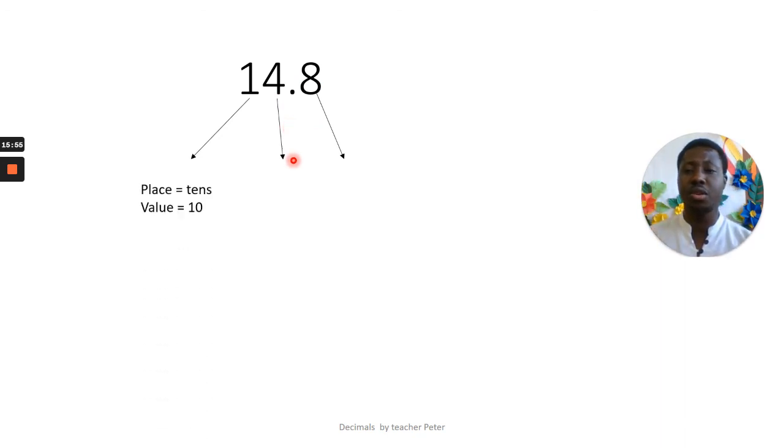So the first one we're going to look at is, what is the place of 1? 1 is in the tens place. This one is not tenths. This one is tens place. And what will be the value? The value will be 10. Let's look at 4. So the place of 4 is ones, and the value will be 4.